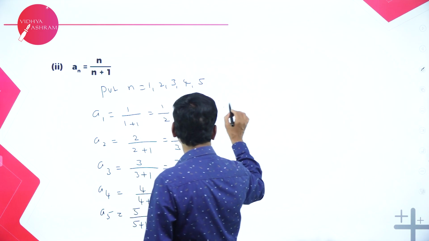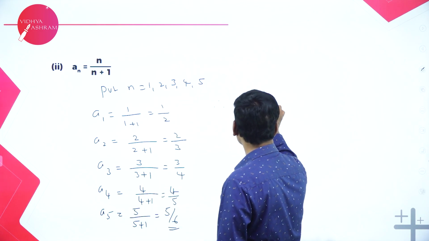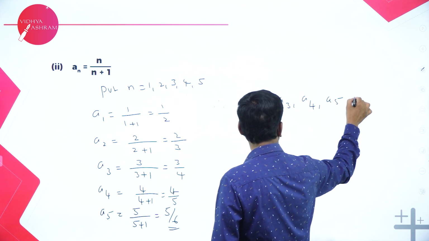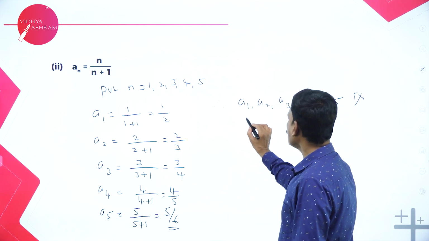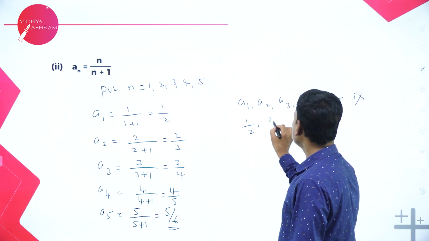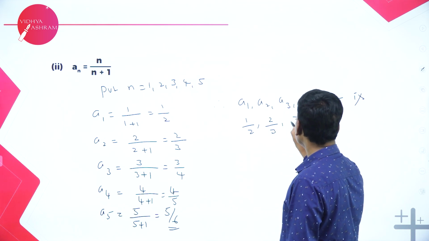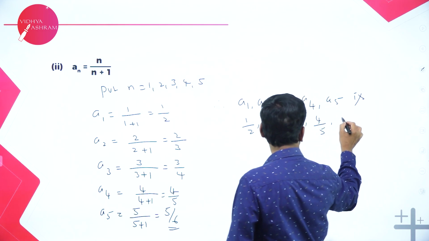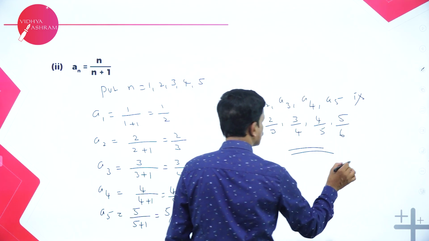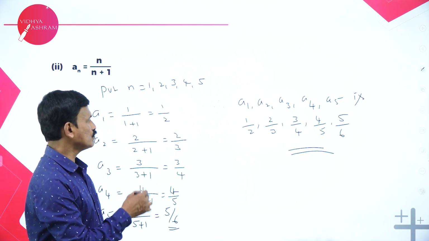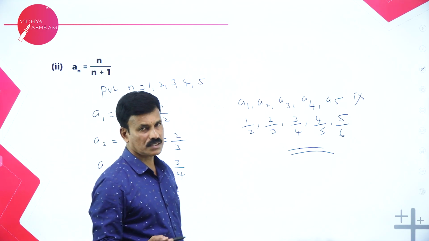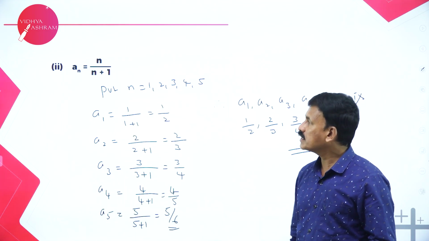So therefore the terms of the sequence a1, a2, a3, a4 and a5 are 1 by 2, 2 by 3, 3 by 4, 4 by 5 and 5 by 6. So these are the terms of the sequence. That's it. Okay. Now move on to the next problem.